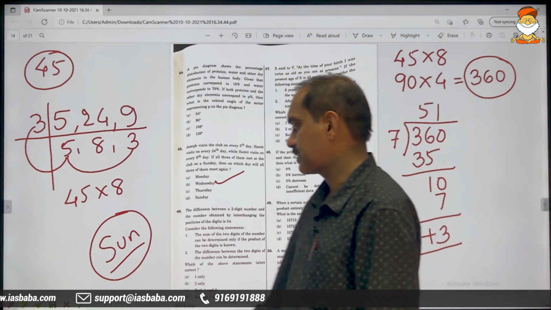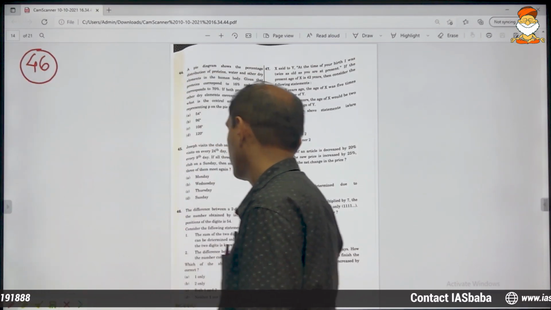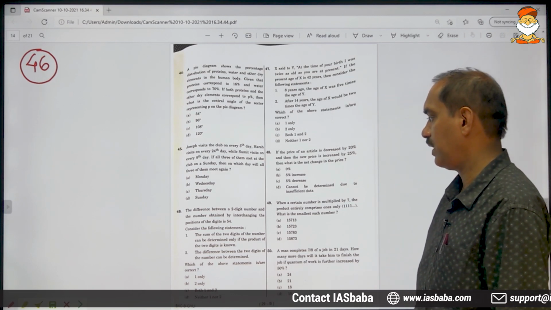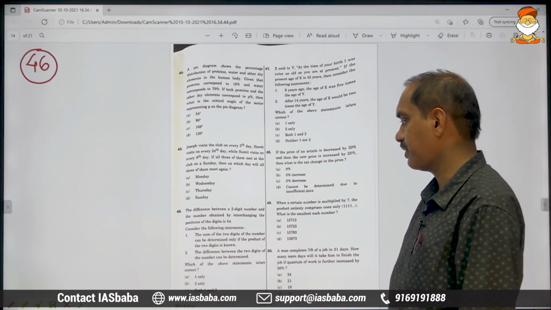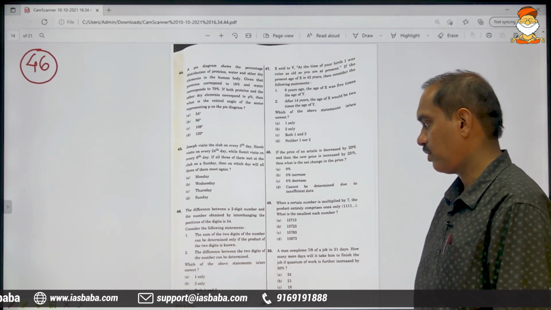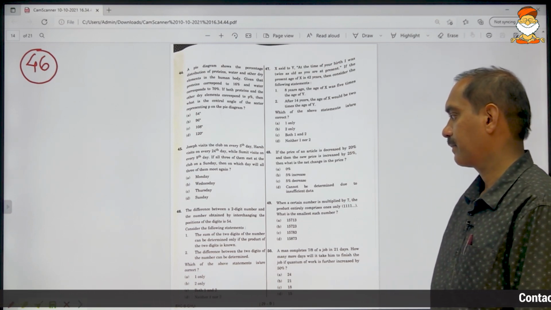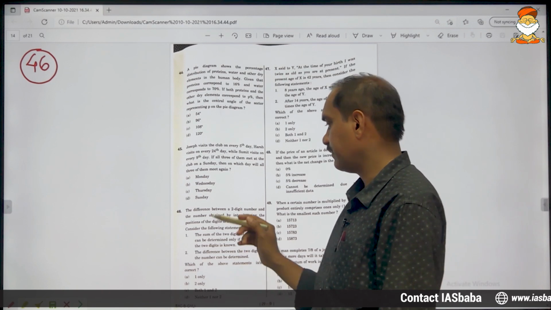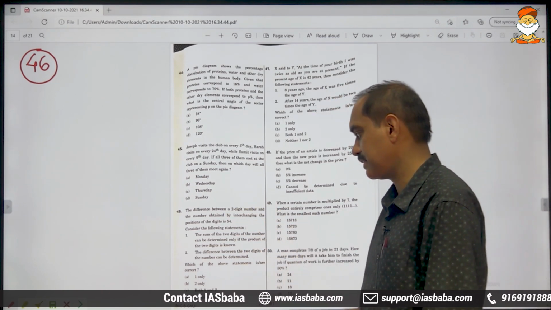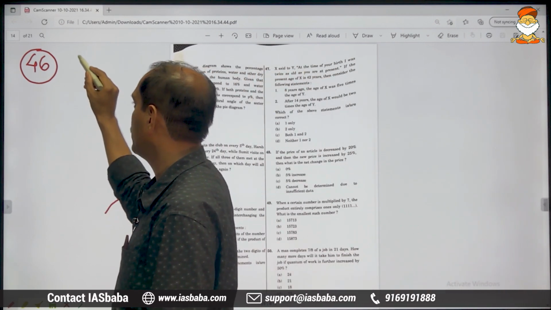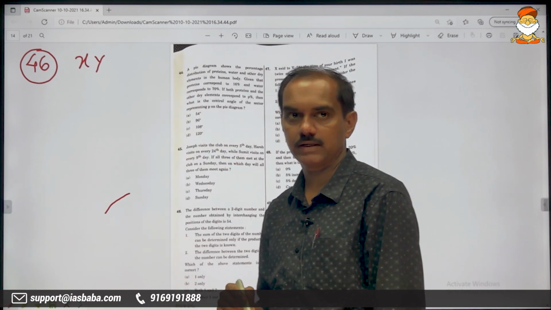Problem number 46. The difference between a 2-digit number and the number obtained by interchanging the positions of the digits is 54. So first we will solve this. We don't know the number. Let us assume it as xy.